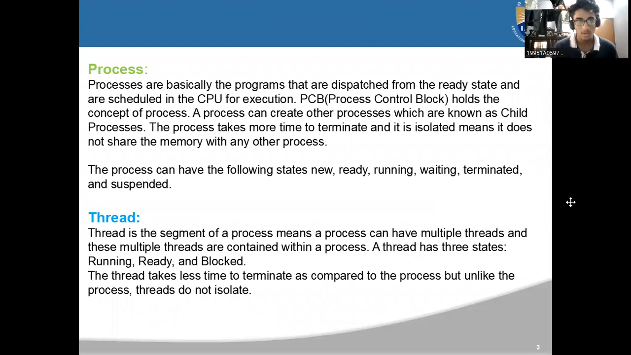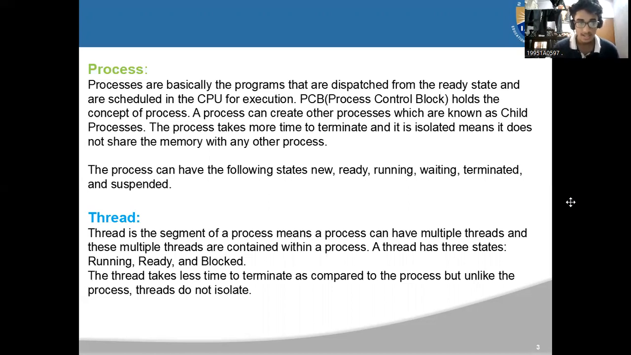What is a process? Processes are basically programs that are dispatched from the ready state and scheduled in the CPU for execution. The PCB, process control block, holds the concept of a process. A process can create other processes, which are known as child processes. A process takes more time to terminate, and it is isolated, meaning it does not share memory with any other processes. The processes can have the following states: new, ready, running, waiting, terminated, and suspended.